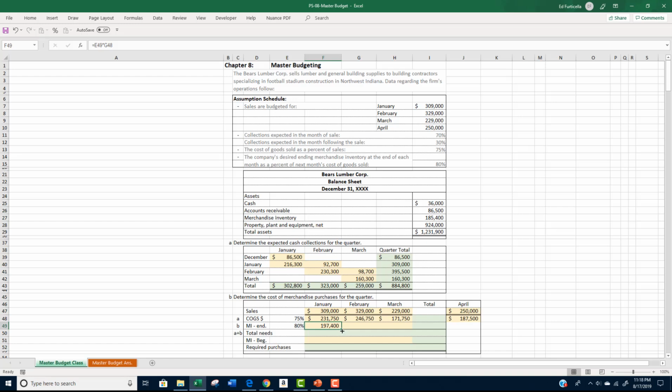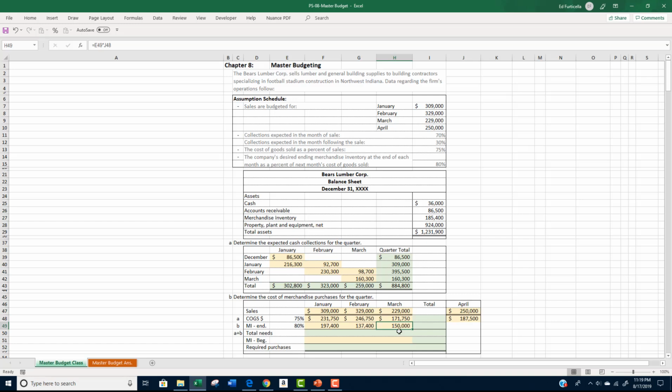For February, we multiply 80% by the March cost of goods sold of $171,750 to get $137,400. For March, we multiply 80% by the April cost of goods sold of $187,500 to get $150,000.